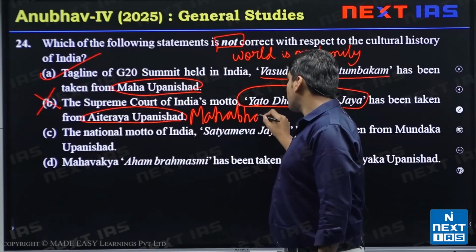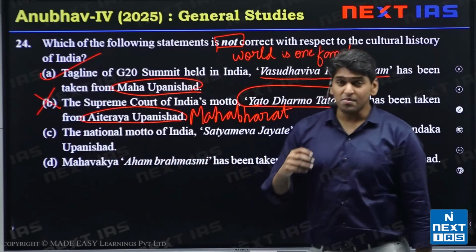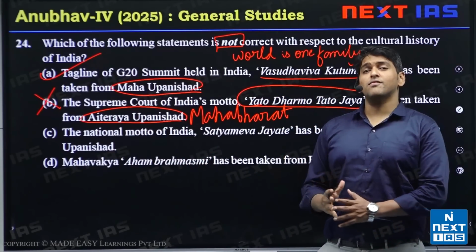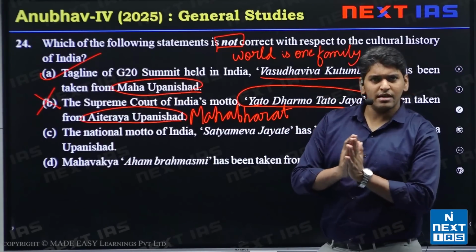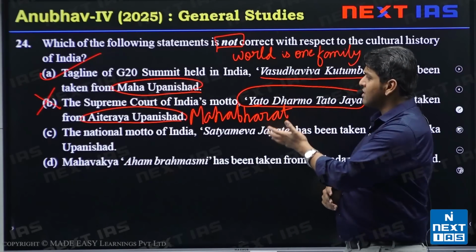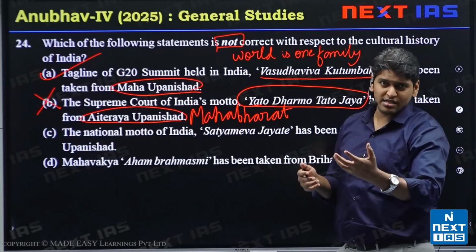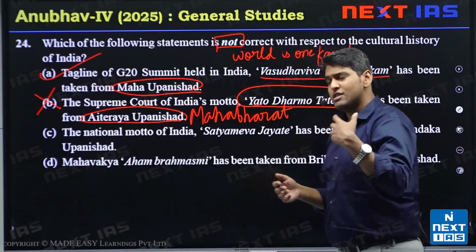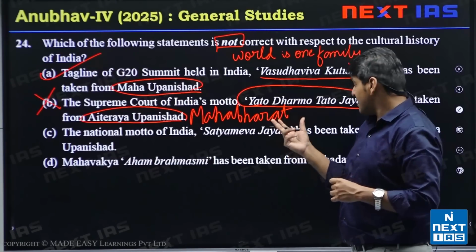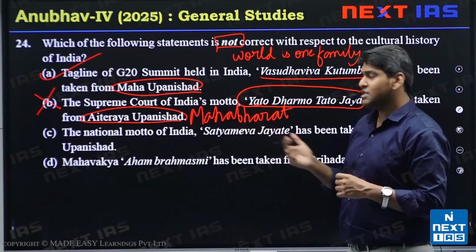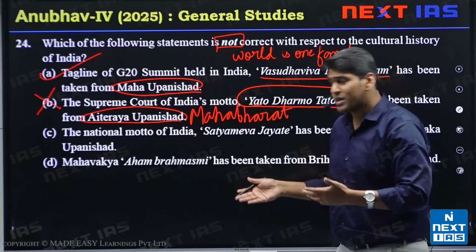It is also the central theme of Mahabharata, because what Mahabharata says is, you must follow your dharma, whatever the outcomes be. Like in Mahabharata, it was Arjun's dharma to fight his own brothers, so he followed his dharma. So the Supreme Court motto is right, but the source is wrong. Next, if we have identified the wrong answer, we know the next 2 will be correct.